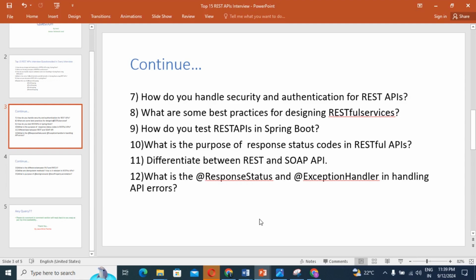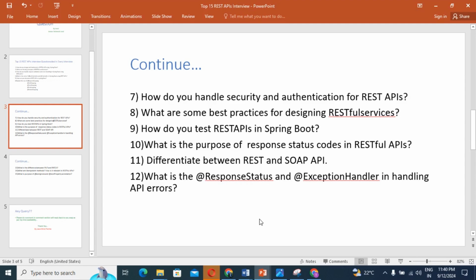Guys, last, use HATEOAS, right? So guys, include hypermedia links to guide clients through available actions. That is the use of HATEOAS, right? Guys, these are all the points by which you can design perfect RESTful services.